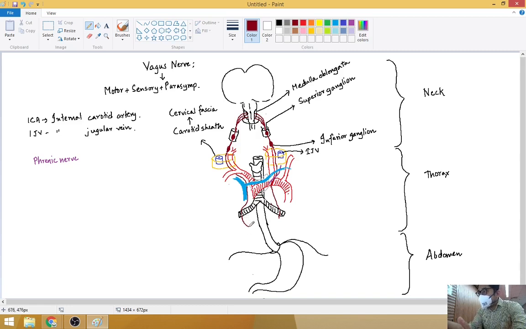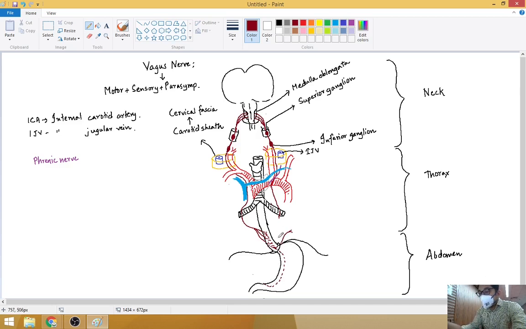On the right side, the vagus will go posteriorly and give branches to the esophagus, esophageal branches. It goes down like that. Wherever I am drawing the dots, that means it is posterior.